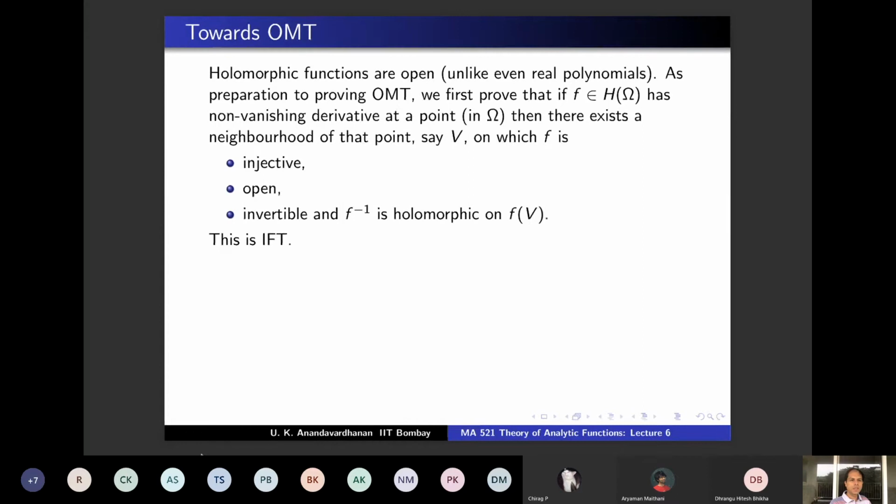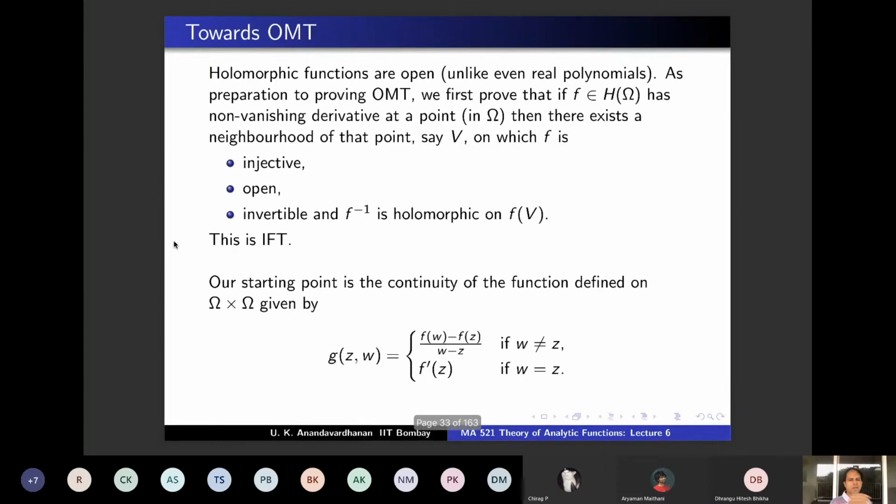So this is IFT. IFT may not have this openness, but that's also part of it. So let me call this theorem towards OMT. It is IFT plus the assertion of openness. And our starting point is a particular function being continuous.